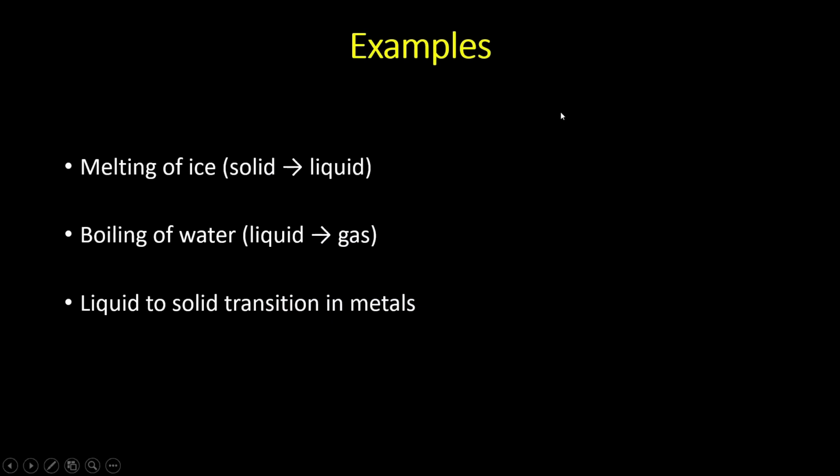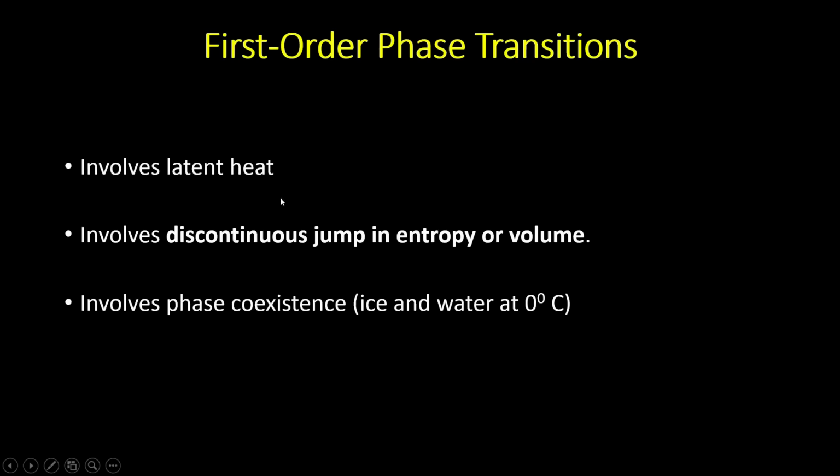Some examples: a very famous example is the water example I have given. Melting of ice, ice to water, solid to liquid. Boiling of water, liquid to gas, I have already mentioned in the first slide. And liquid to solid transition in other metals, like if you cool down a metal, I mean the liquid state of a metal, it will become a solid. Similarly, if you melt the solid at its melting point, it will become a liquid. So these are examples of phase transition. And like I have mentioned, it involves latent heat.